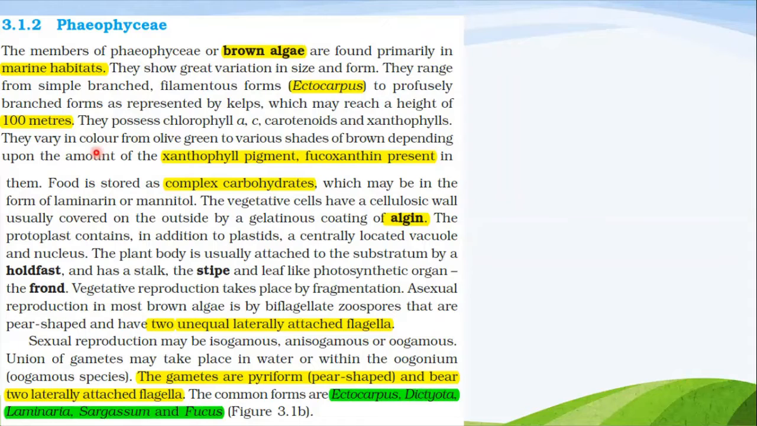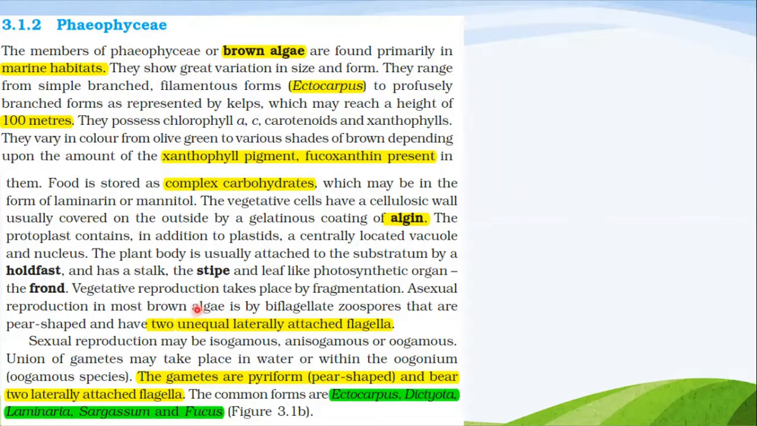They possess chlorophyll a, c, carotenoids, and xanthophylls. They vary in color from olive green to various shades of brown depending upon the amount of xanthophyll pigment, fucoxanthin, present in them. Okay, these are the pigments present in these algae. Okay, food is stored as complex carbohydrates.